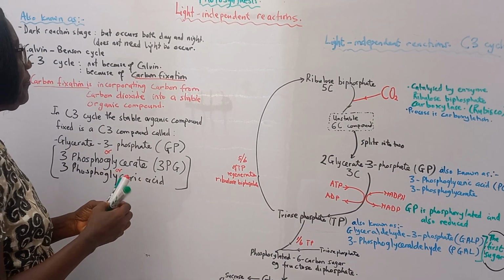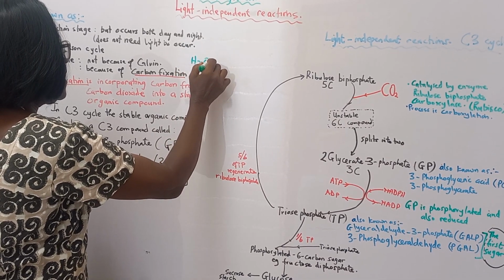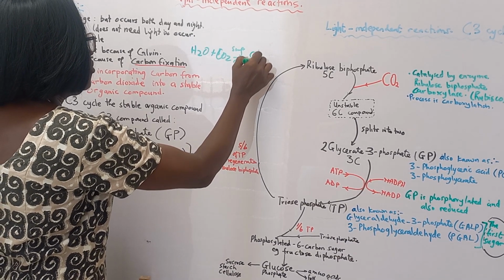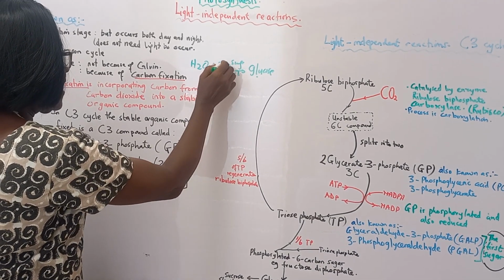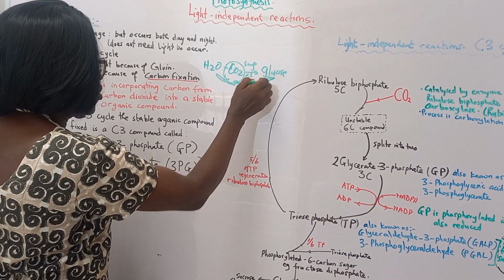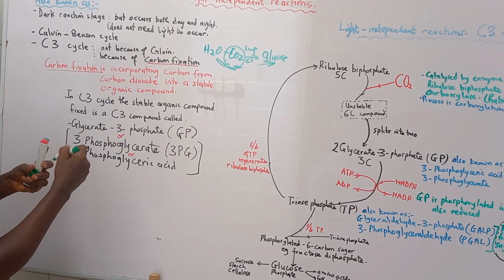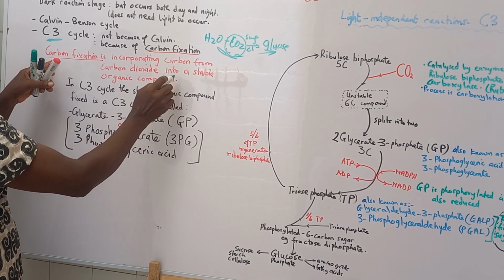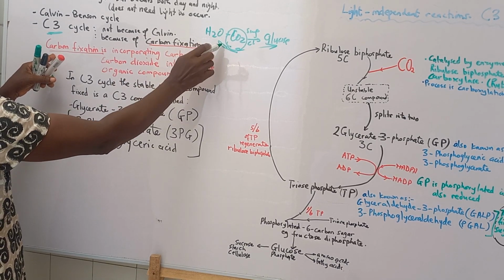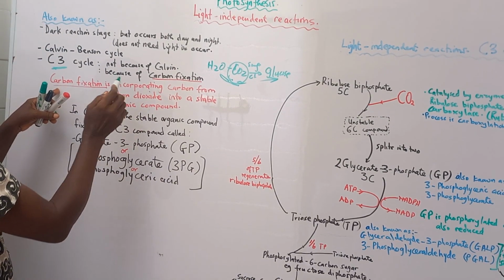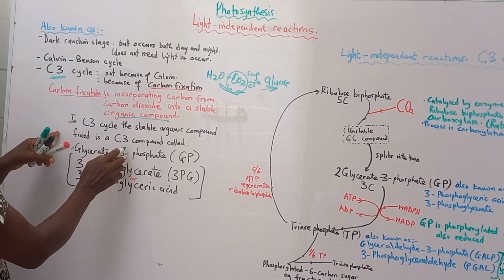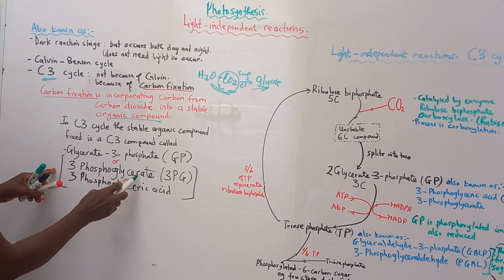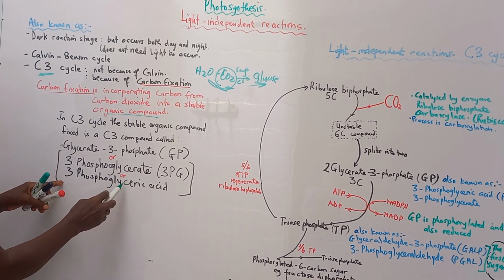Now, remember, photosynthesis is simply water plus carbon dioxide, sunlight, chlorophyll, and we have glucose. So, carbon dioxide is put together as glucose, an organic compound. But the name C3 is because the first stable organic compound formed in the process is a C3 organic compound known as glycerate 3-phosphate. The same thing is called phosphoglycerate. The same thing is called phosphoglyceric acid.